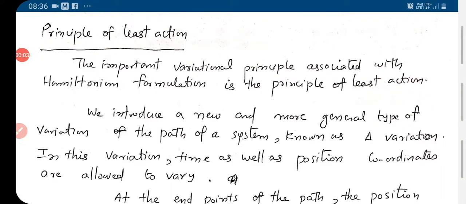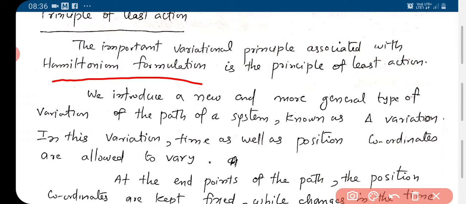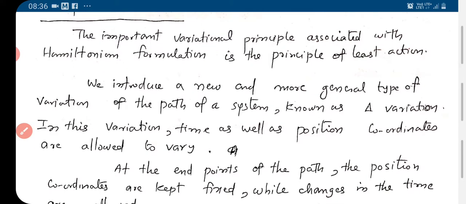Today we look at the principle of least action. This is an important variational principle associated with the Hamiltonian formulation. It's a very important principle, the principle of least action. Now, before introducing the statement and then the proof, let's consider